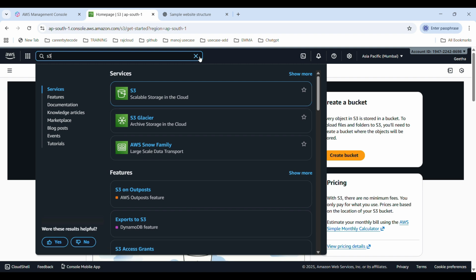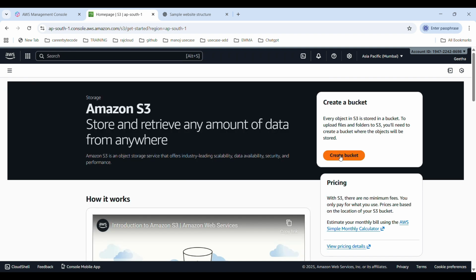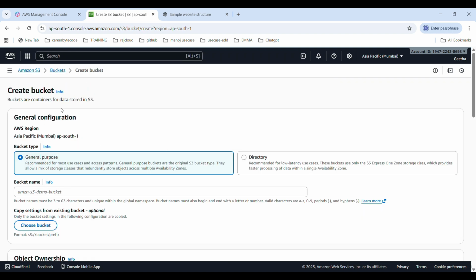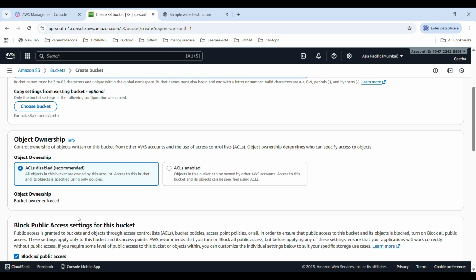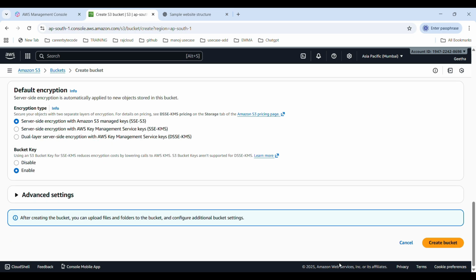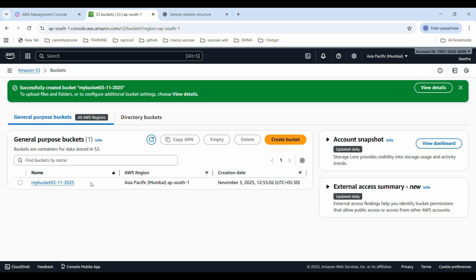Then click create bucket. Now, the general configurations. First, you have to check the AWS region. I am choosing Asia Pacific, which is my nearest region. Then bucket type is general purpose. Then I need to give the bucket name. It's a unique one. For that, I give the bucket name along with today's date. Then everything as default and click create bucket. Now the bucket is successfully created.